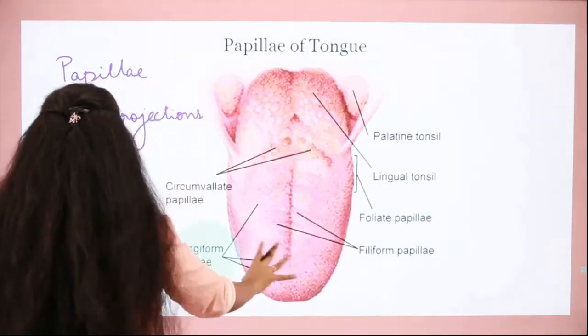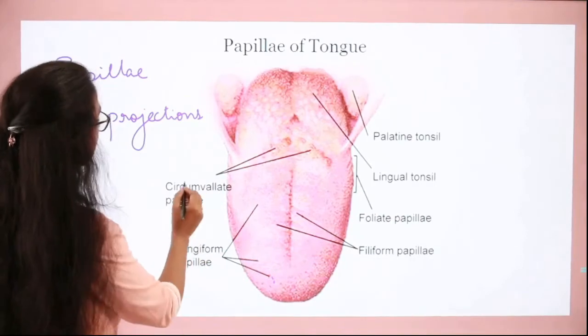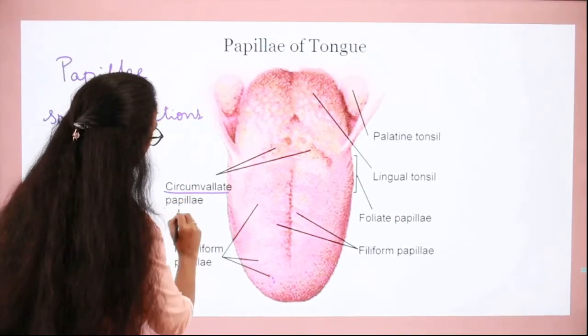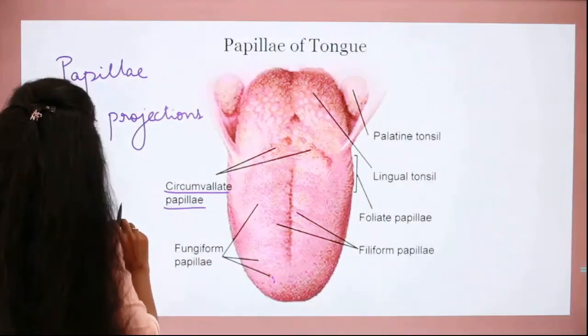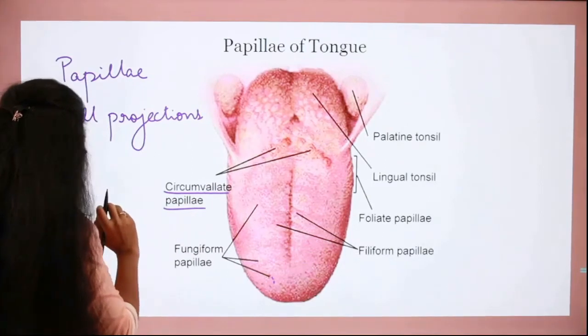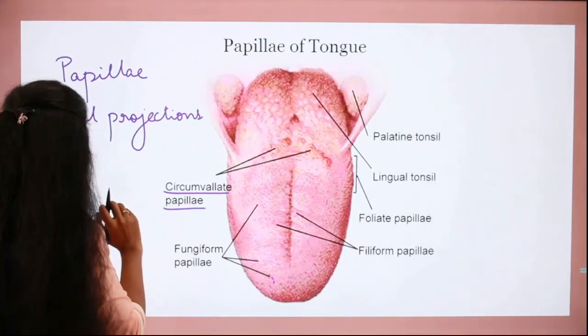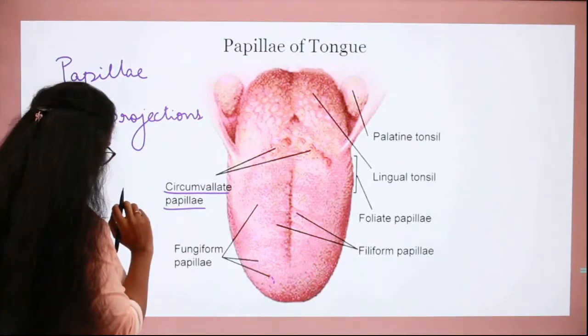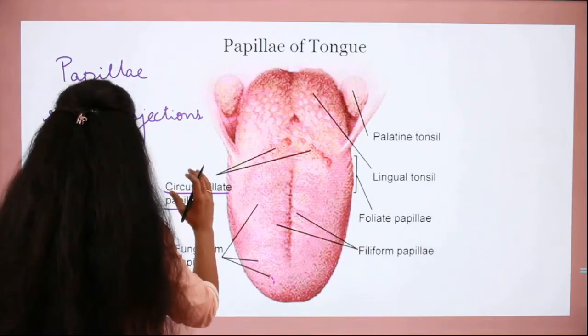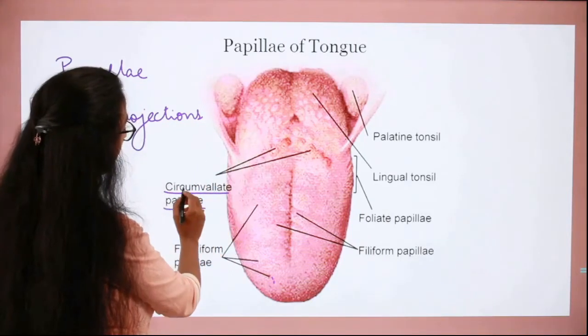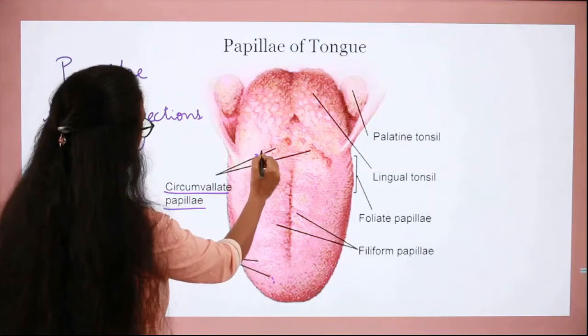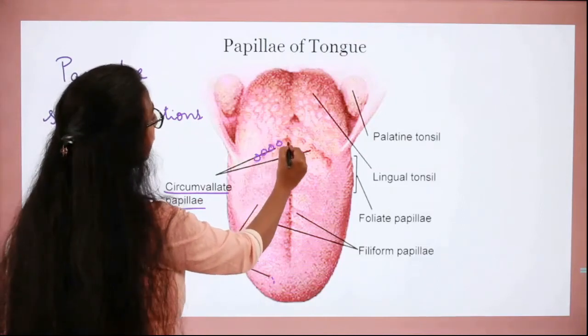Next, moving on to the next one, that is circumvallate papillae. Circumvallate papillae contain taste buds along the sides of the whorls and they are located in the posterior third of the tongue in the shape of the V. So these are the circumvallate papillae.